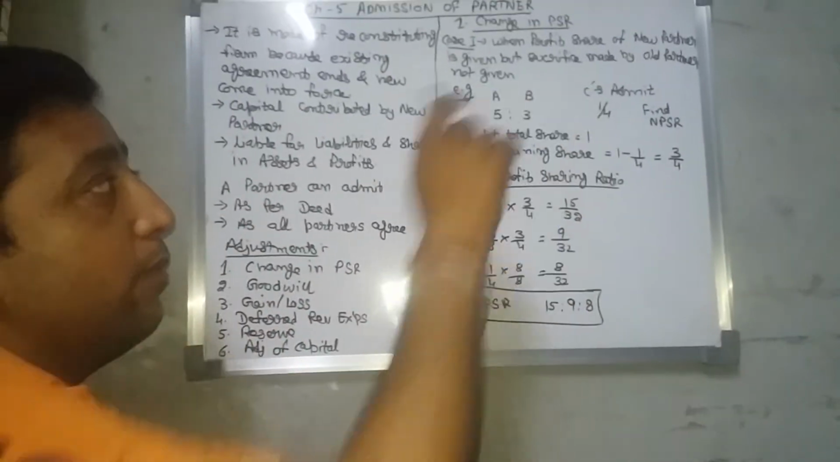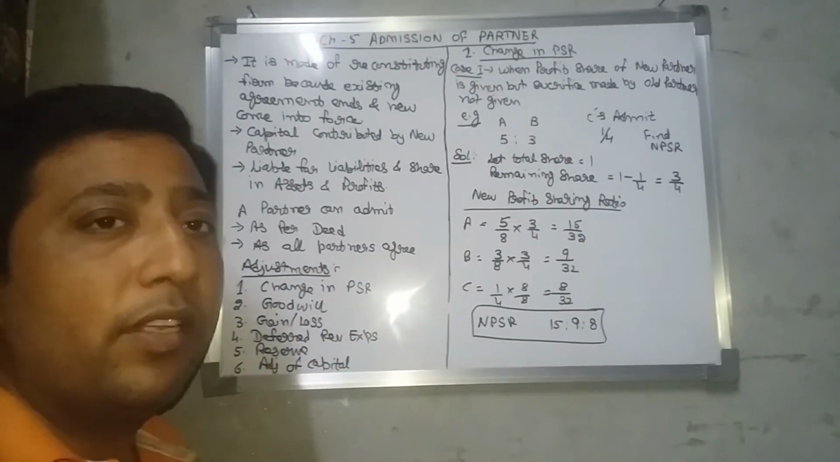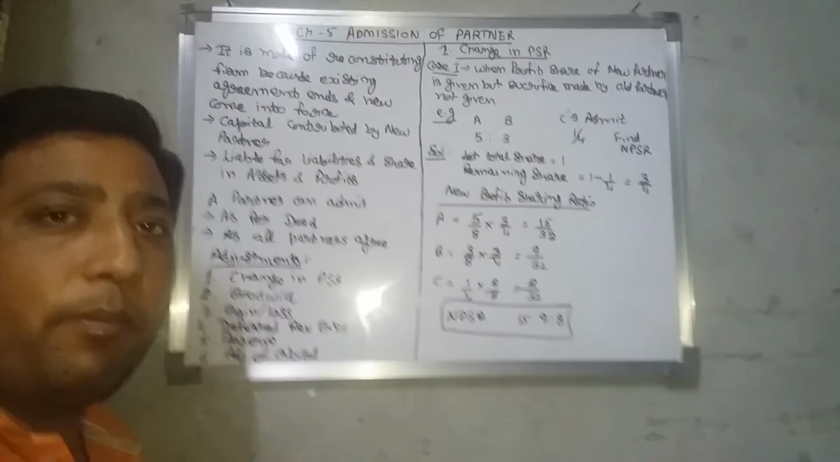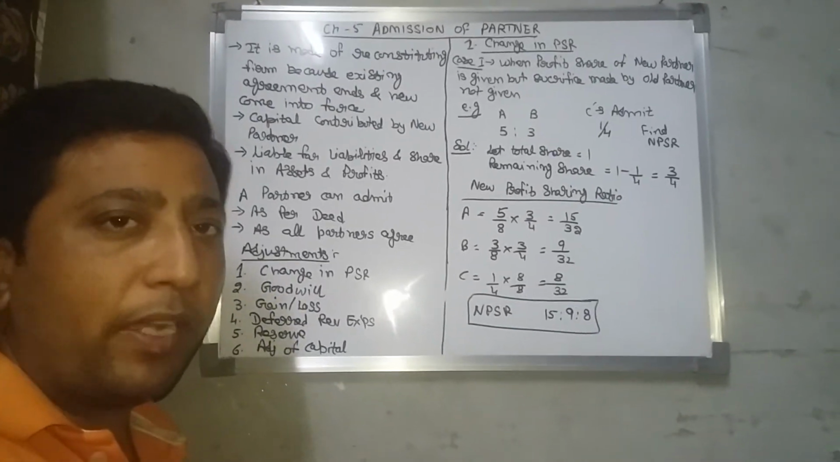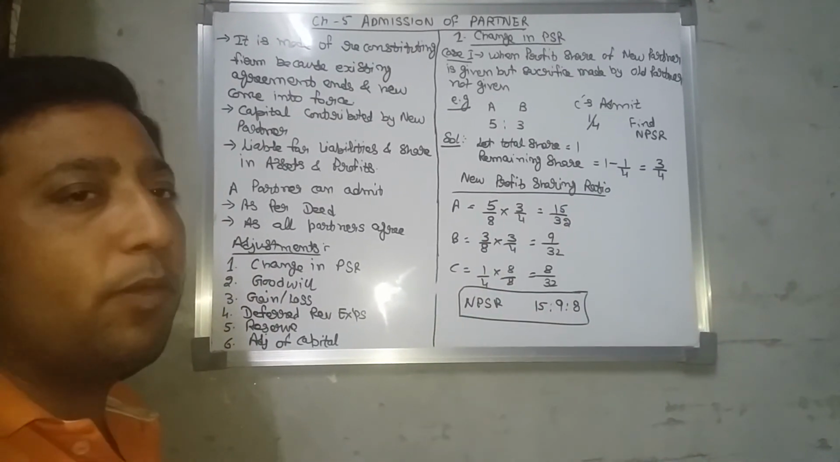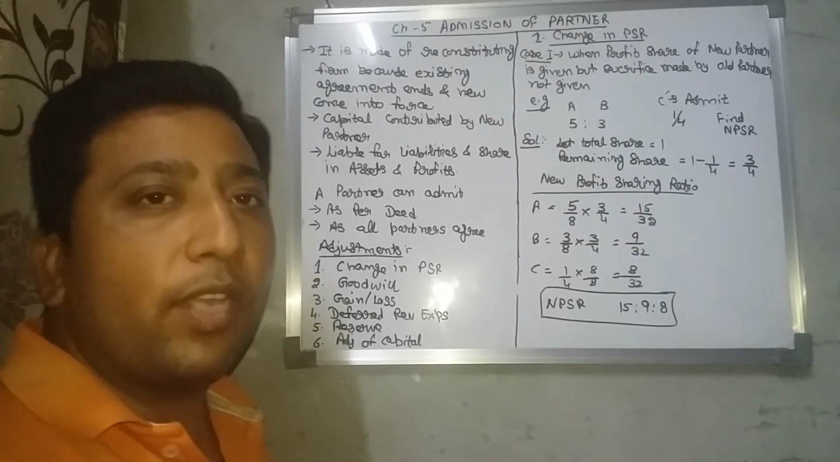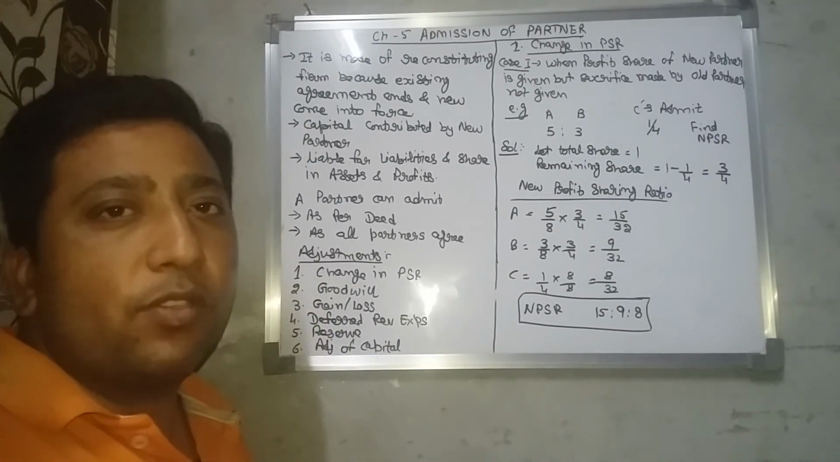So this is about the first case, where the new partner's share is given and the previous partners' share is not given, so we have to calculate the new profit sharing ratio. As per this, you have to calculate the ratio and you have to solve the practical as well.